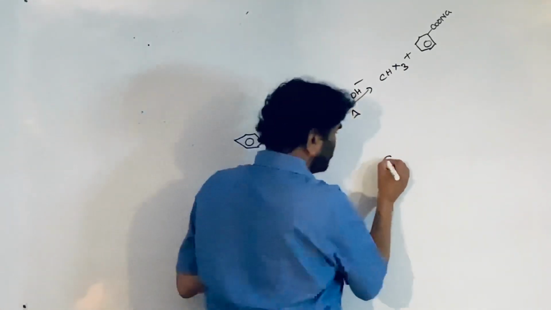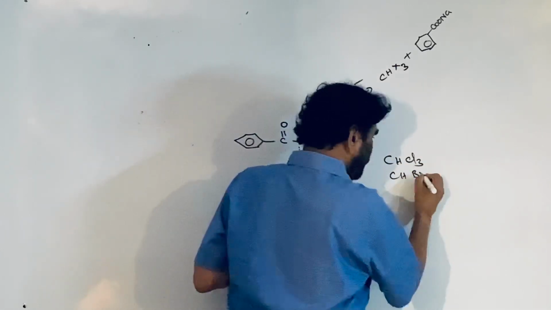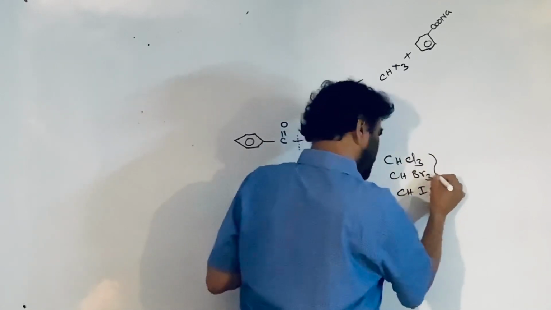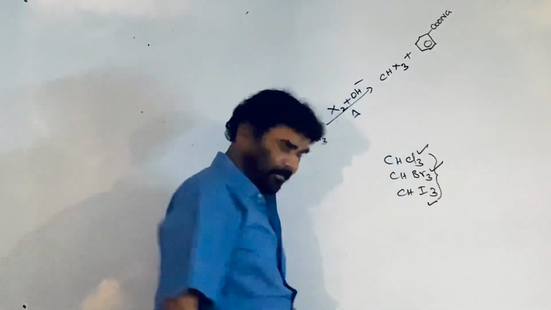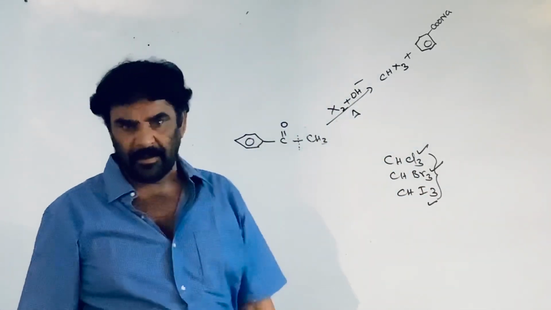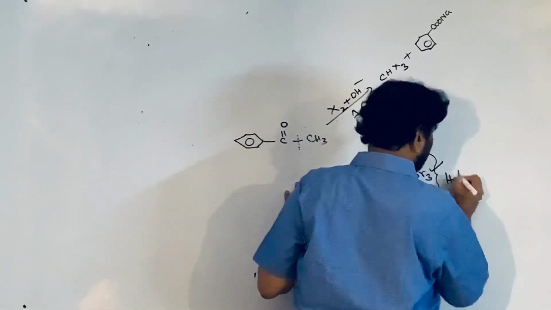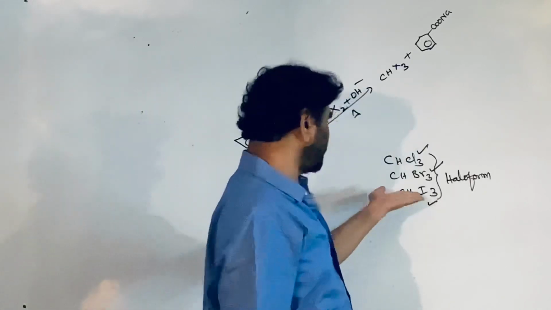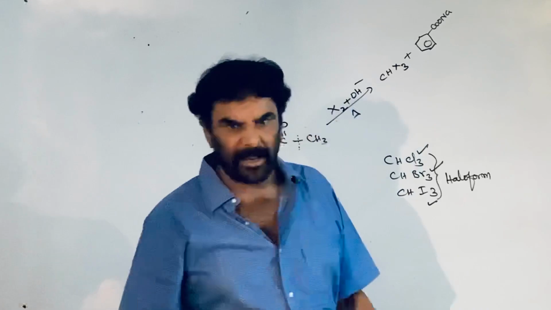Since CHCl3, CHBr3, CHI3, these are chloroform, bromoform, this is iodoform. Right? Iodoform. General term is the haloform. This is called as the haloform. Haloform means it is not the iodoform or bromoform. It can be anything. Generalize this thing.